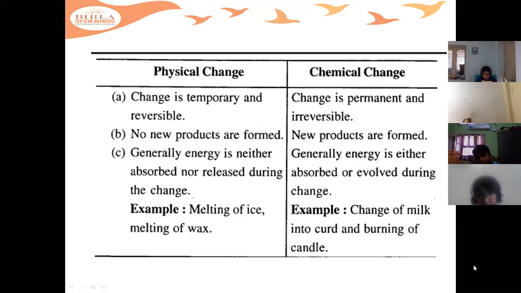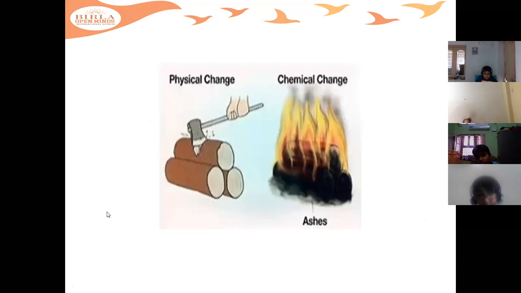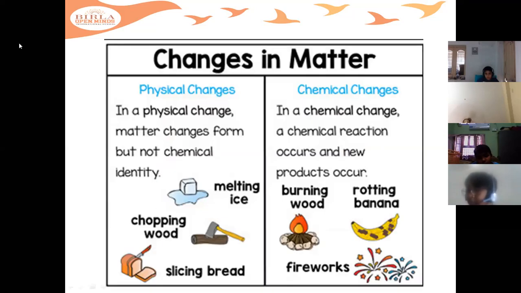If you see the examples of physical change and chemical change, there are a few more examples given in your book. You can refer to your book, pages 5 and 6, for physical and chemical changes. If you want, you can go into more detail. I have explained, but once you go through the lesson, you will understand it clearly. And now, children, here are a few examples of physical and chemical changes.